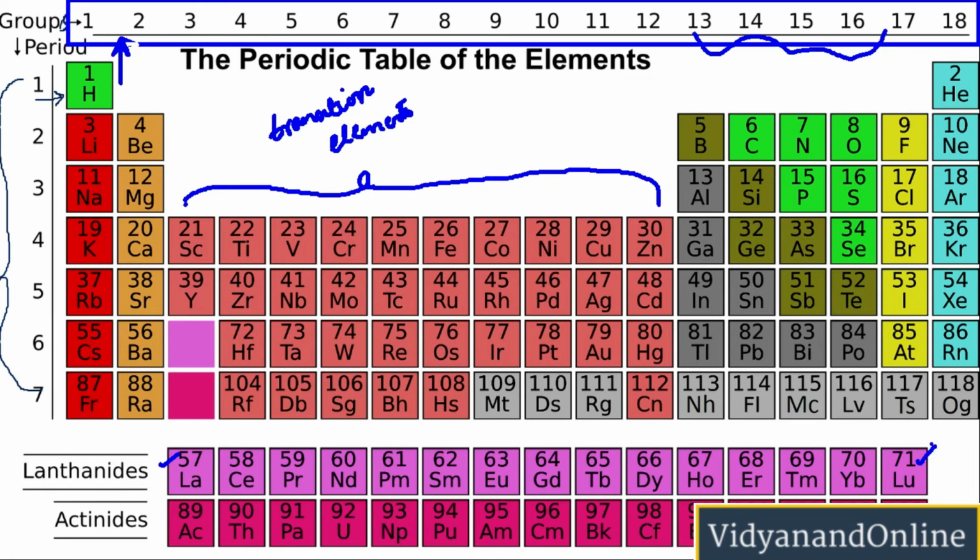Now the elements in the lanthanide series start from atomic number 57 and end at atomic number 71, and the elements which start with atomic number 89 and end at atomic number 103 are called the elements of the actinide series.